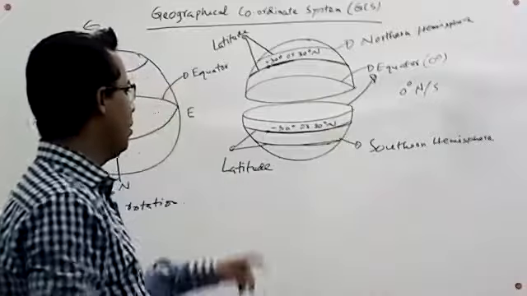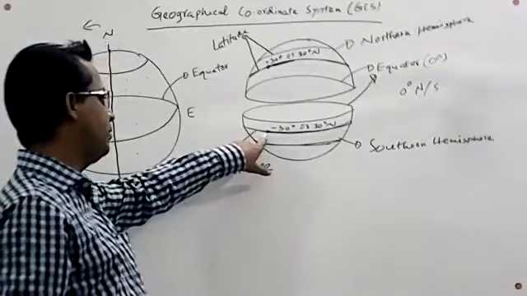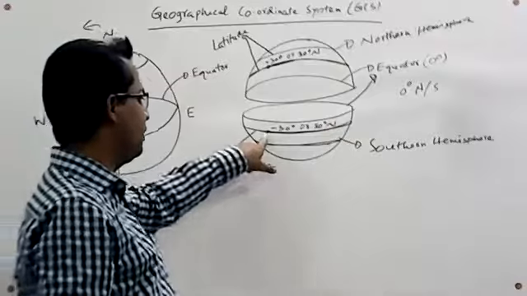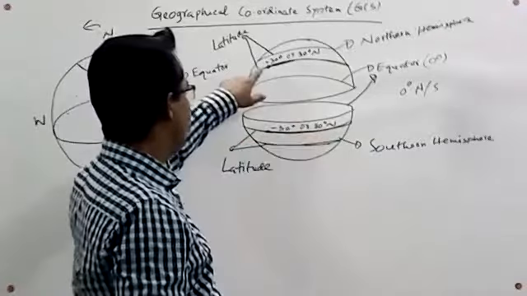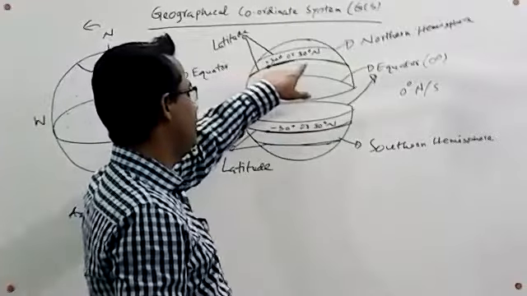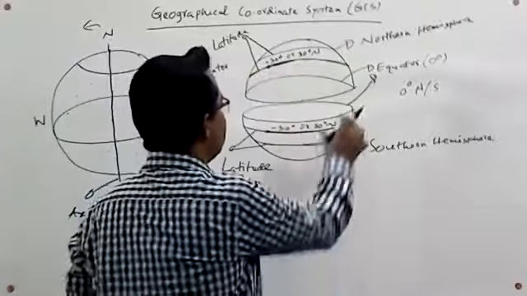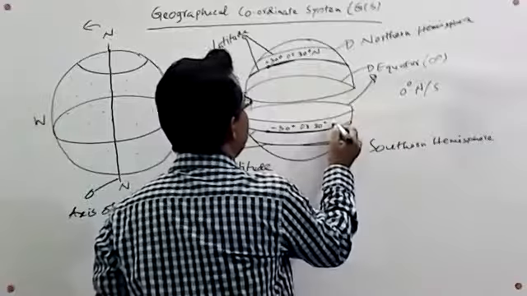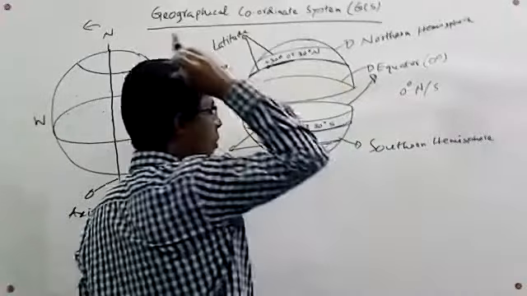So the latitude of this point is minus 30 degrees or 30 degrees south, and this one is plus 30 degrees or 30 degrees north.